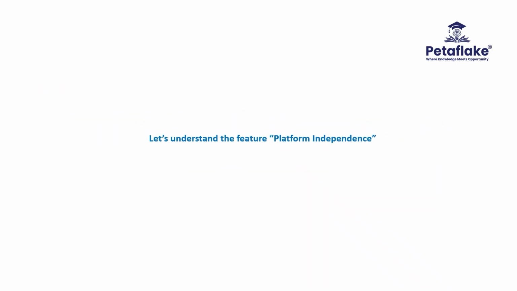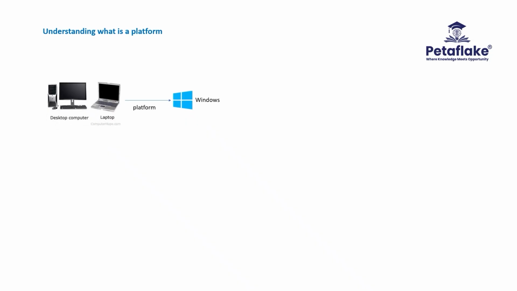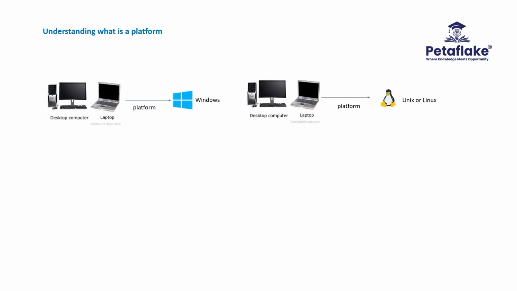Let's understand the feature platform independence. Platform means the underlying operating system installed in the machine using which a software application can be installed and used by the user. The machine can be a computer, laptop, etc. When we consider general laptops or desktop computers, mostly two operating systems are installed. One is Windows and the other is the Unix operating system. Unix operating system is also called as Linux operating system. When we consider Apple laptops, Mac OS is the platform.